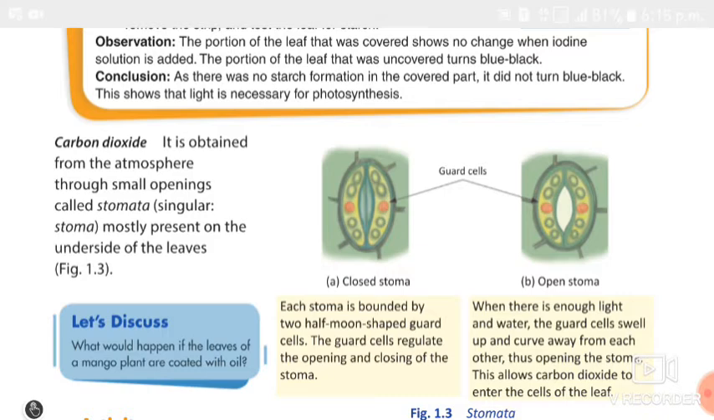These are called stomata. The singular is stoma. Where is it present? The stomata are mostly present on the underside of the leaves. They absorb the carbon dioxide from the atmosphere. So you know that carbon dioxide is necessary for photosynthesis.